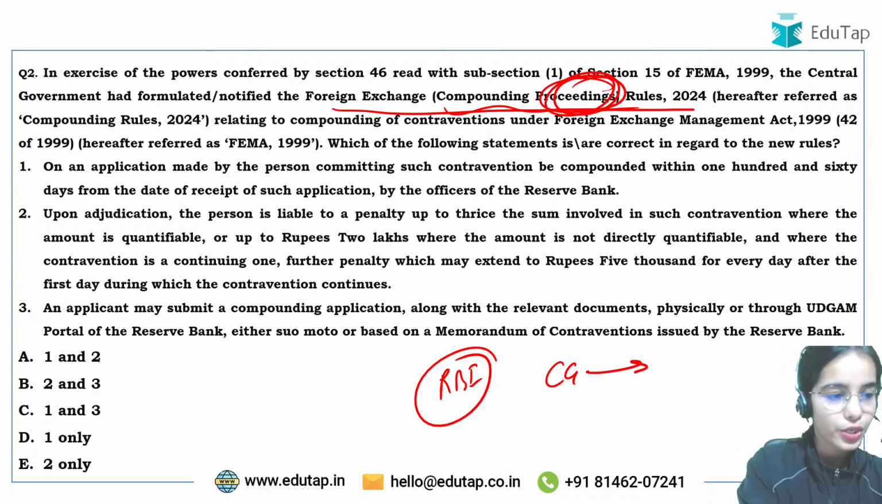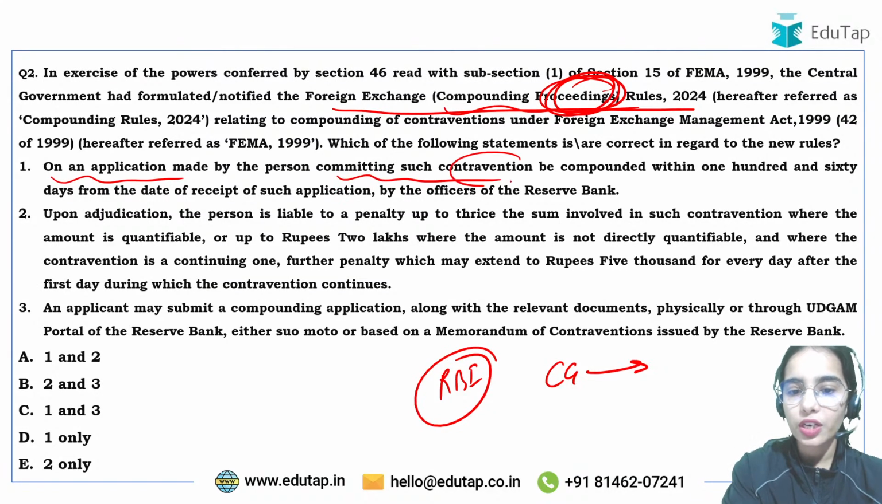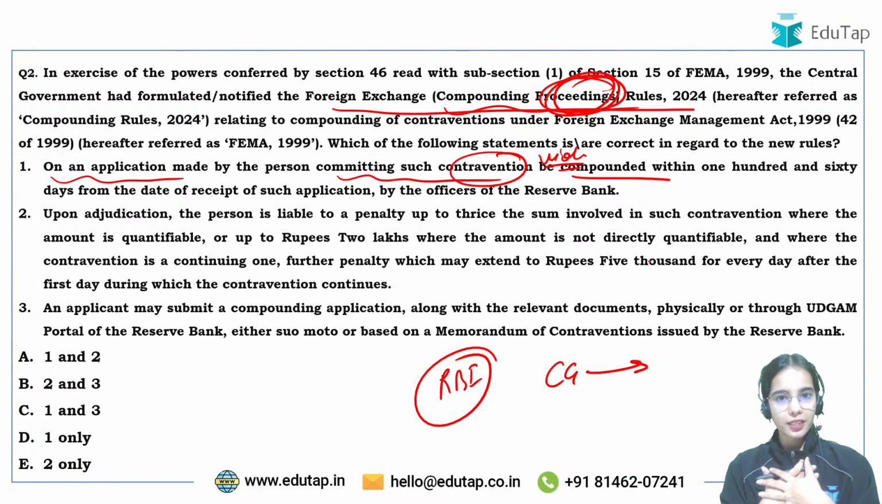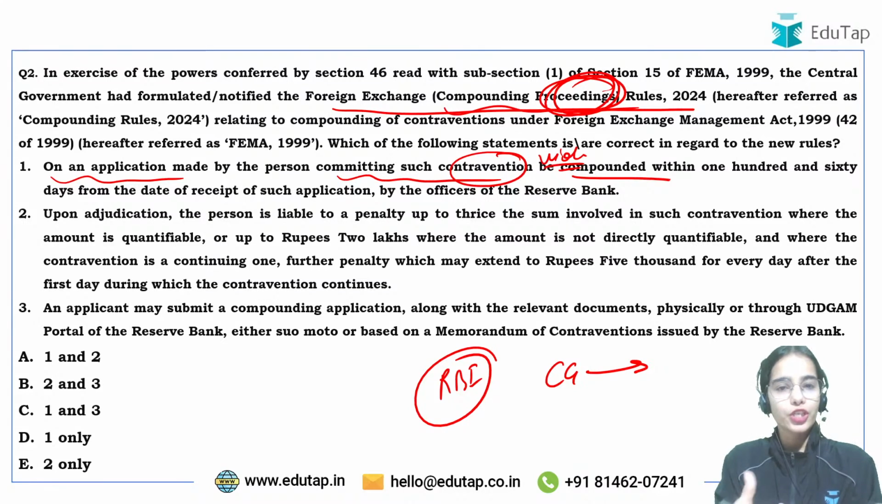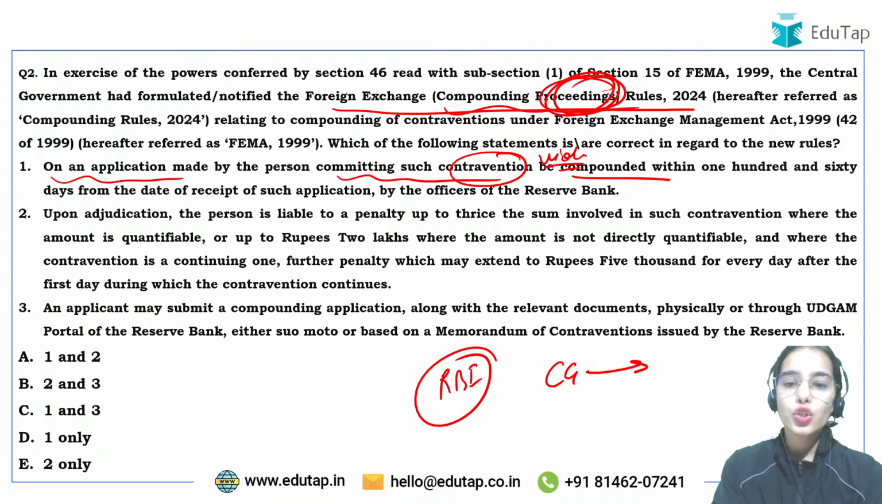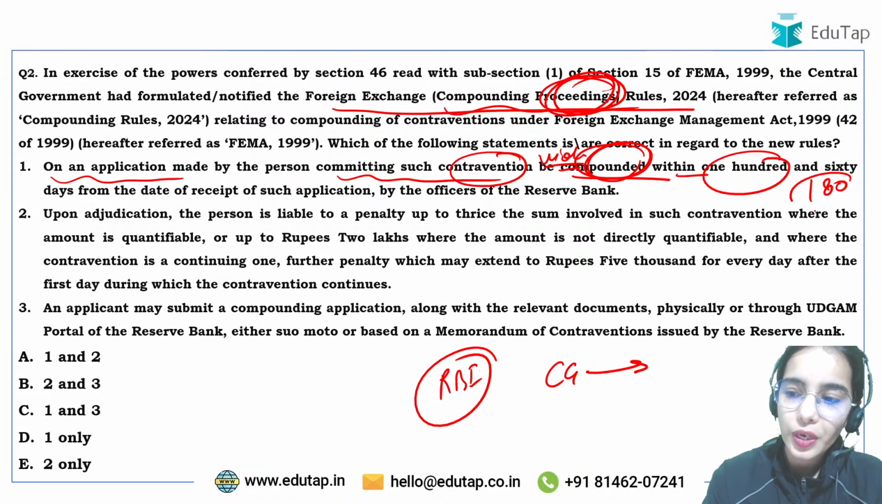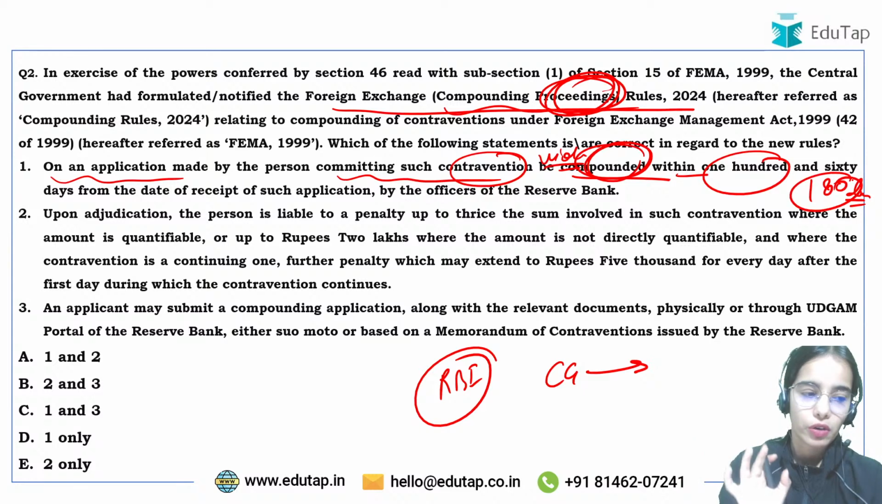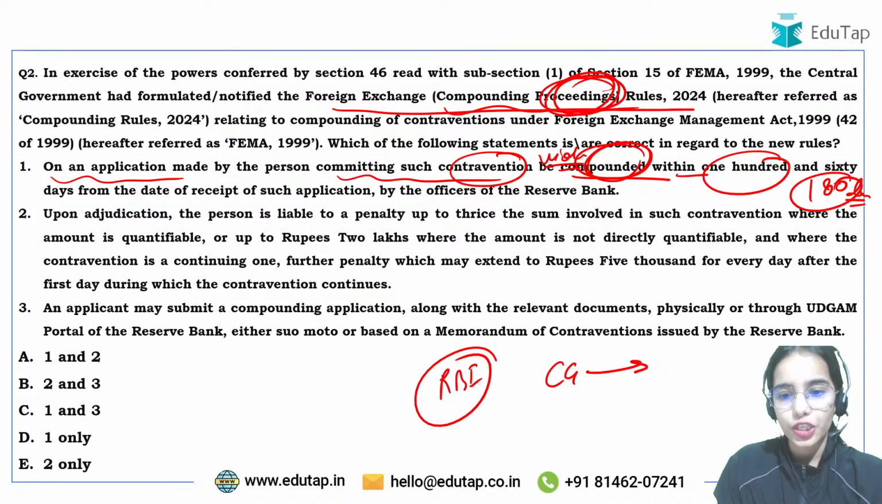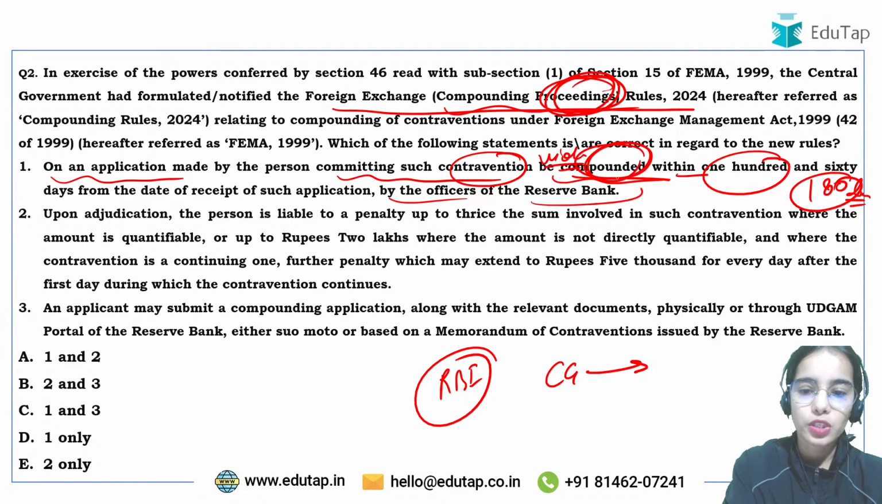So try to answer this question. Okay, on an application made by a person committing such contravention, such violation, it will be compounded within. So if I have violated the FEMA regulation, let's say, and I make the application that I have done the violation, kindly resolve this issue, then this issue will be compounded within 180 days. So within 180 days, the issue has to be resolved. Okay, so if a person makes an application that he has committed any violation, that has to be compounded within 180 days by the RBI, okay, by the officers of the Reserve Bank.